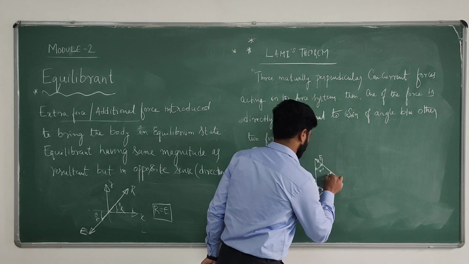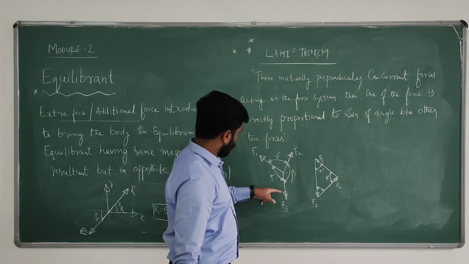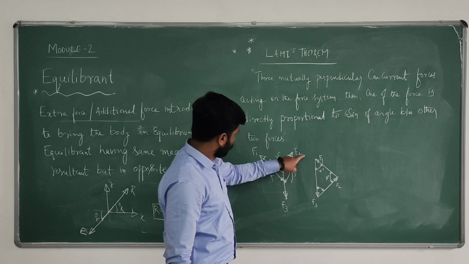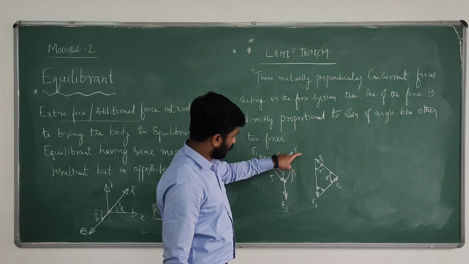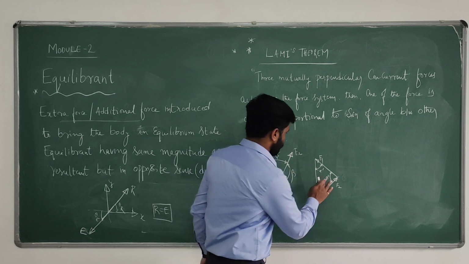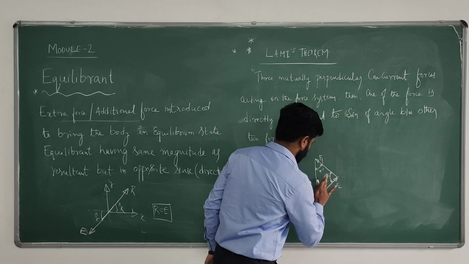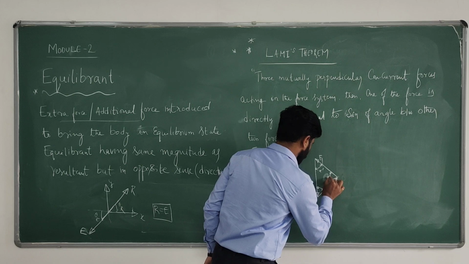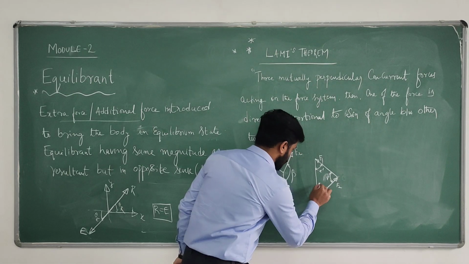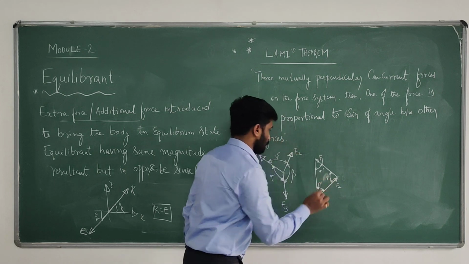Next, F3, F2 is beta. Now this is F2, F1, this is gamma dash. This is F2, F3 or F3, F2, this is beta dash. It's very simple.